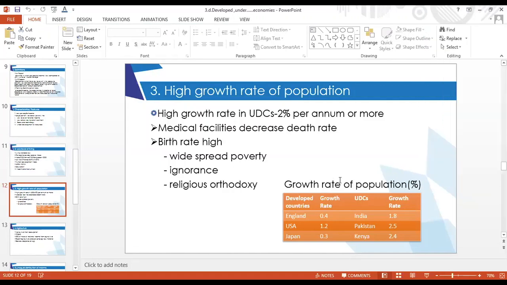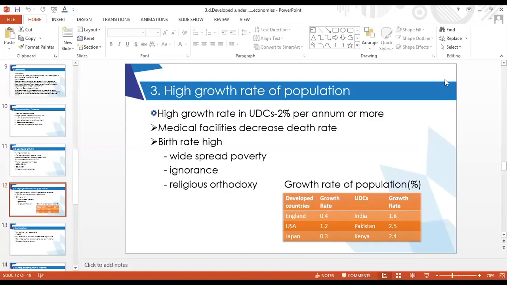Now look at this table that I have given you. In developed countries, England, US, Japan, look at the growth rate, that is their birth rate. It is only 0.4 in England, 1.2 in US, and 0.3 in Japan. But look at India. The growth rate is 1.8%. Pakistan is 2.5.